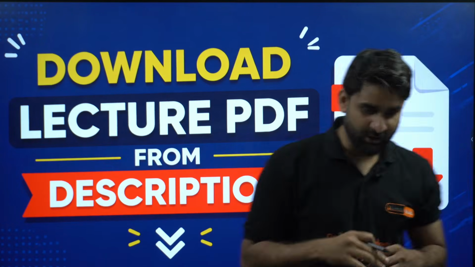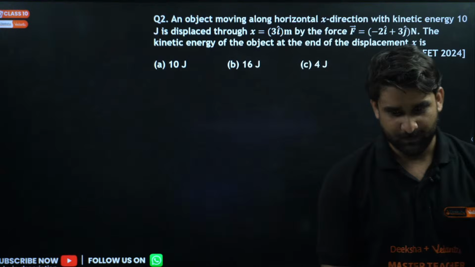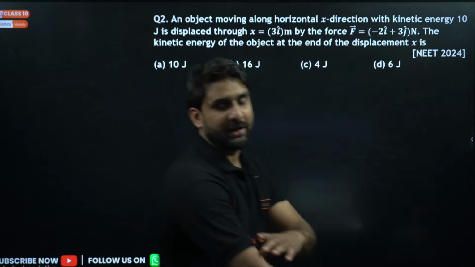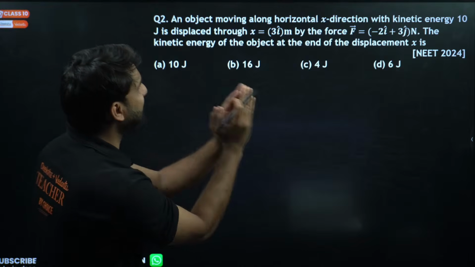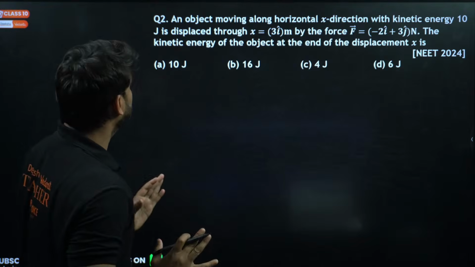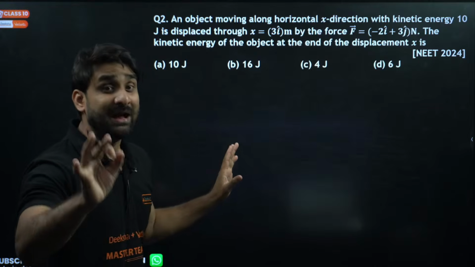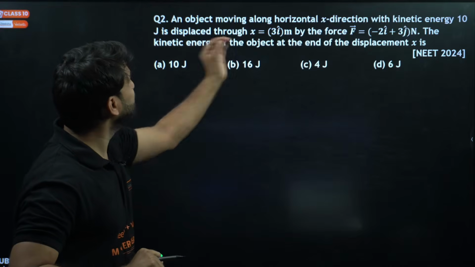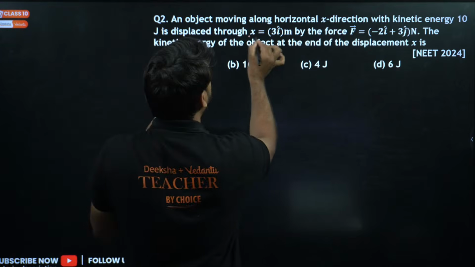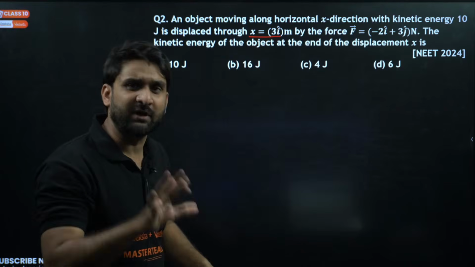Is it clear? Okay, moving to next question, question number 2. Look at the question. An object moving along horizontal x direction with kinetic energy 10 joule is displaced through 3 i cap, since displacement is a vector quantity, we can represent it in vector form.